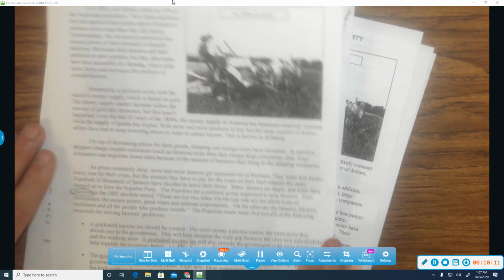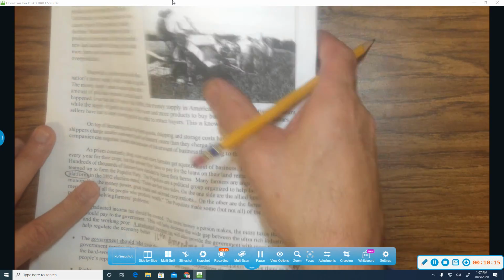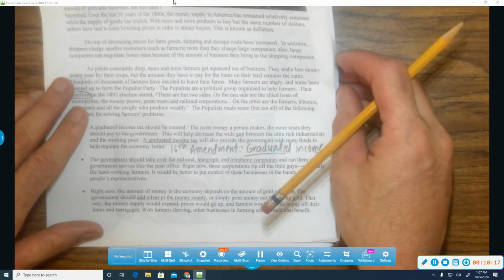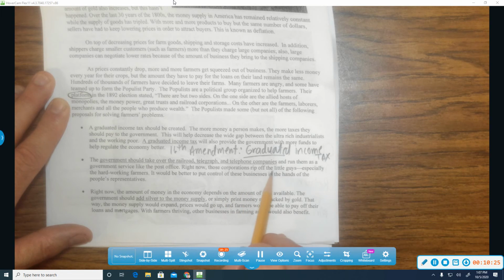The government should take over railroads, telegraphs, and telephone companies and run them as a government service like the post office. Right now, those corporations rip off the little guys, especially the hardworking farmers. It would be better to put control of these businesses in the hands of the people's representatives.